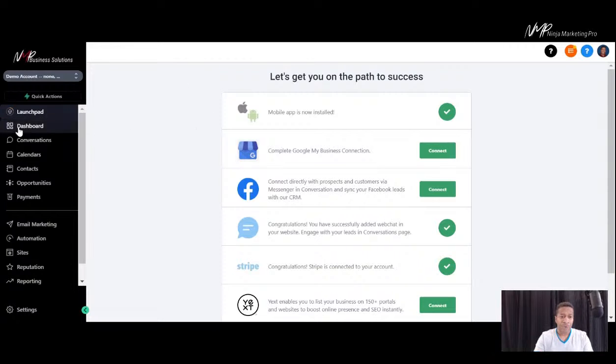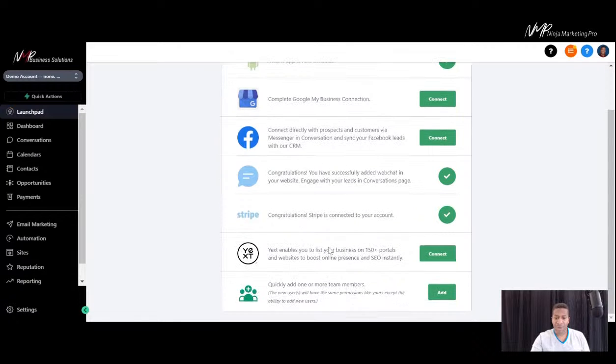So on the platform, you have the dashboard, the Launchpad, which lets you connect the mobile app, Google My Business. You can connect to the Conversations tab, which covers a lot. I want to get to that very shortly. There's also going to be the Conversations page, Stripe account, Yext, and then also how to add more team members. There's various ways of doing that, but that's there for you as well.